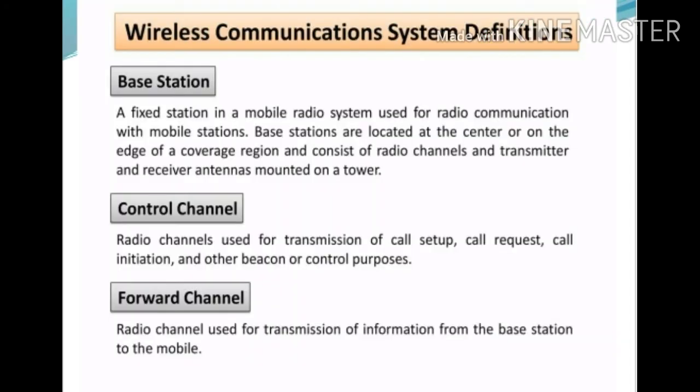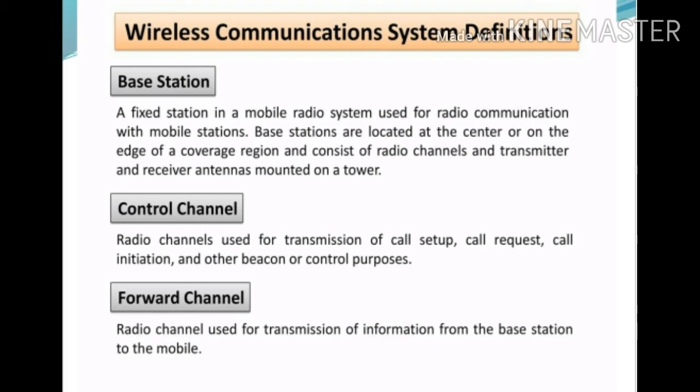Next we see the different important definitions of the communication system. First is the base station. Base station is defined as a fixed, that is non-moving, station in a mobile radio system which communicates with the mobile station.